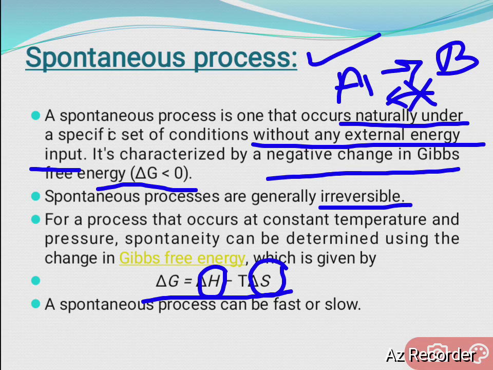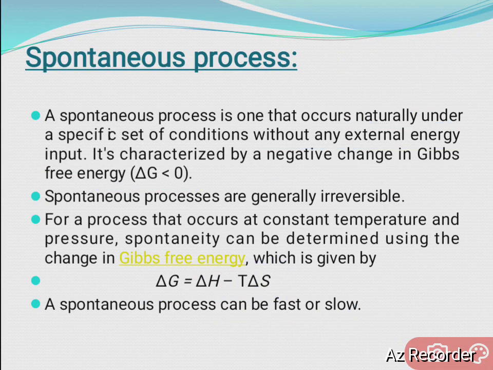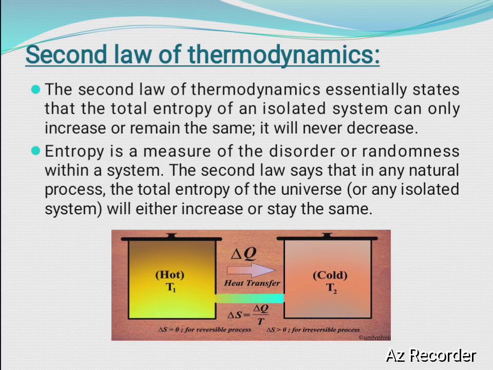Also, a spontaneous process can be fast or slow. For example, melting of ice is a fast reaction, and rusting of iron is a slow reaction. So a spontaneous process may be fast or slow.